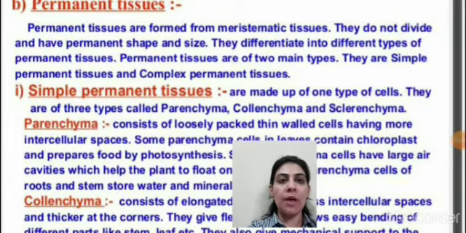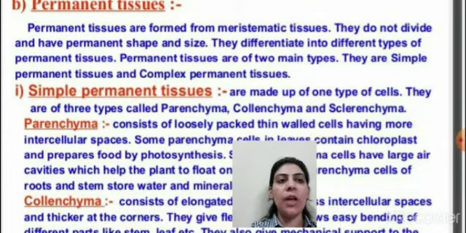I told you, meristematic tissue ही permanent tissue में change हो जाते हैं. जैसे ही meristematic tissue loses the capacity of division, they convert into permanent tissue. Permanent tissue are formed from the meristematic tissue only. They do not divide and have permanent shape and size. They differentiate into different types of permanent tissue.